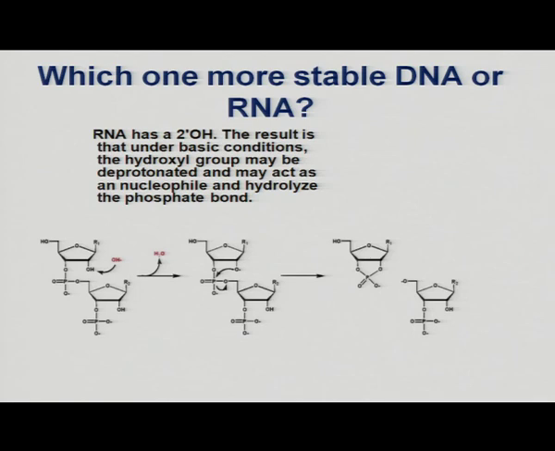Whenever there is addition of a water molecule, this particular oxygen will react with here and they will form water, and this phosphate molecule will form a ring structure, and this is the reason why this ribose sugar is more unstable, because this alcohol will participate in the reaction, it will hydrolyze the phosphate group and they will form a ring structure.